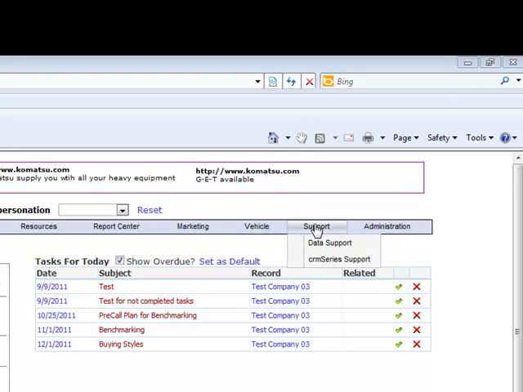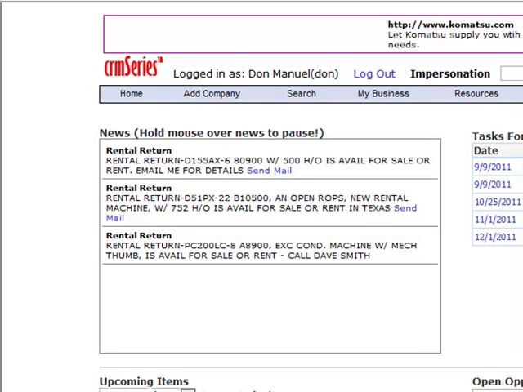That is, if there's some data you need entered into crmSeries, or if you need to access crmSeries support, it's right here. And if you are a system administrator, you have the ability to custom set up how crmSeries operates for your company. And then you have the ability to add users, modify users, and so forth.